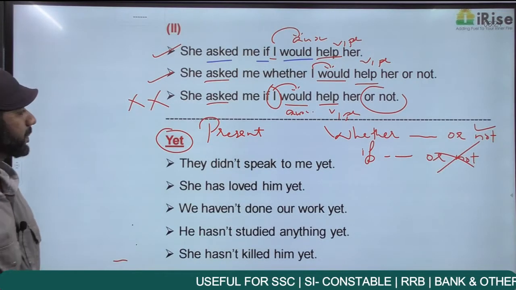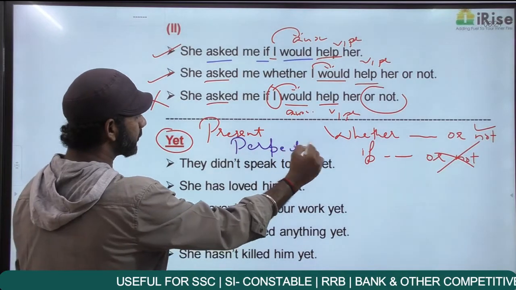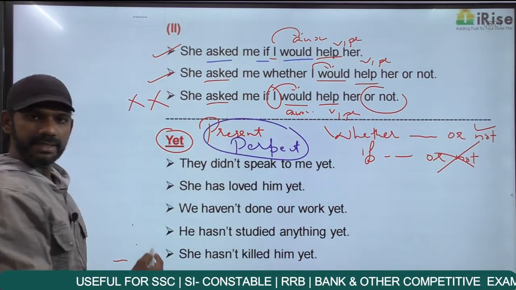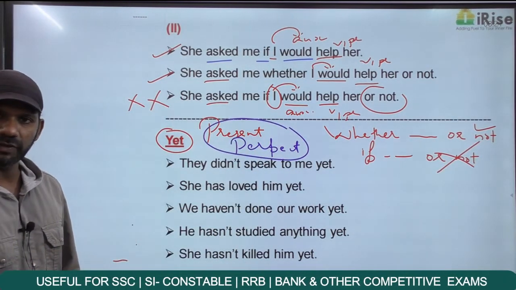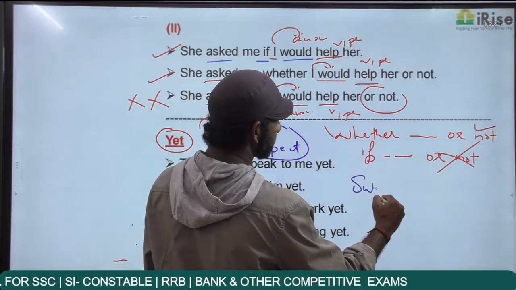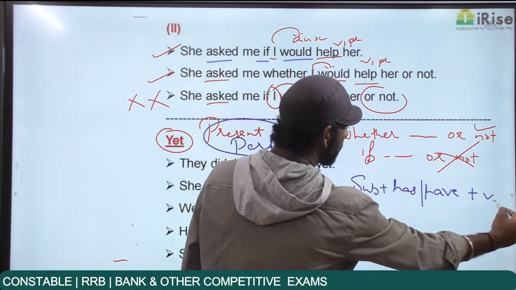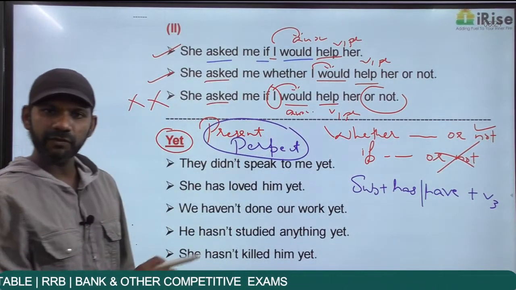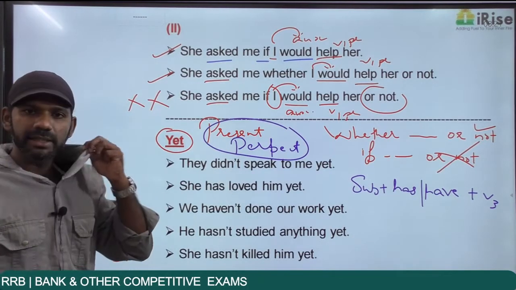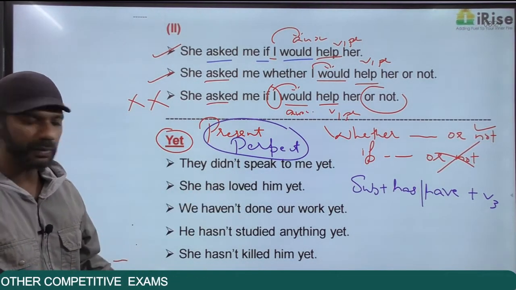And yet appears in the present perfect tense. And present perfect structure is subject plus has or have plus V3. So yet refers to the present and yet appears in the present perfect tense. Now come to the statements given below.